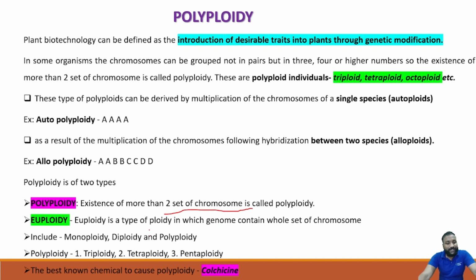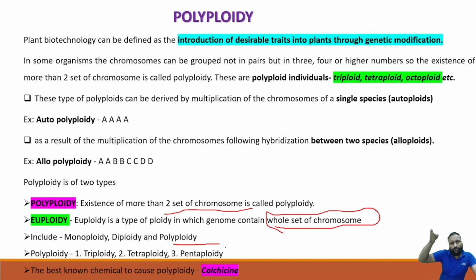Whereas euploid is a type of ploidy in which the genome contains a whole set of chromosomes. We can call it euploidy. If it consists of whole sets of chromosomes, that is euploidy. It includes monoploidy, diploidy, polyploidy. The set arrangement is called euploidy. Monoploidy is also considered euploidy, along with diploidy, polyploidy, triploidy, tetraploidy and pentaploidy. So it depends on the number of chromosomes we assign.